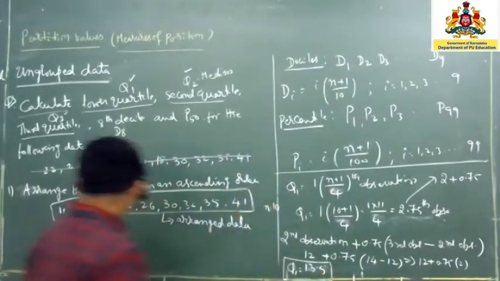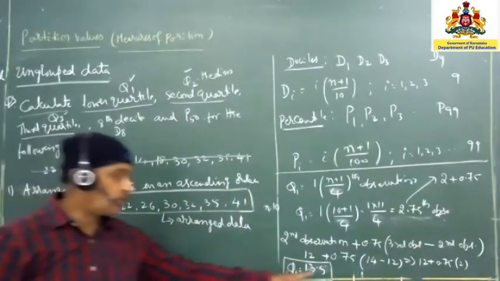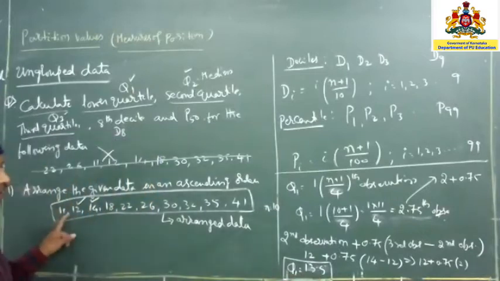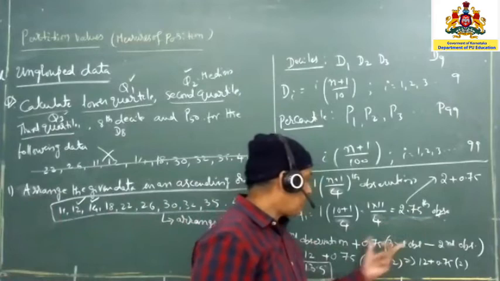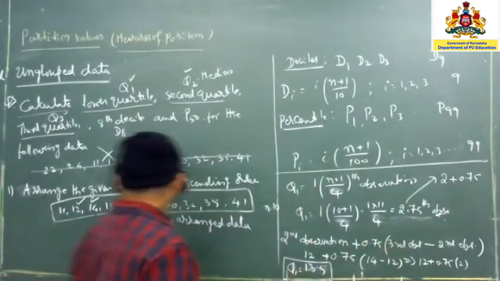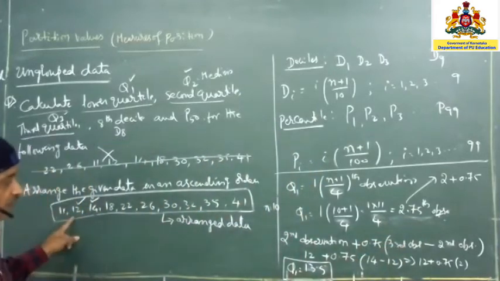Because directly if you see here, this is the first quartile, but this number is not available here. This is the one reason we are going to split this, the position value, and from the position value we are going to select the respective observations.